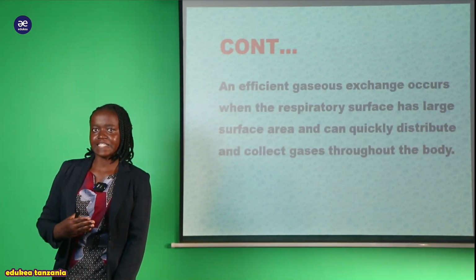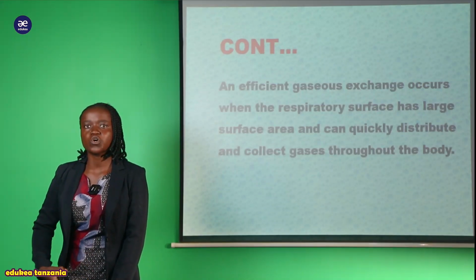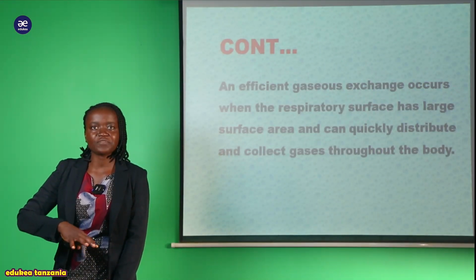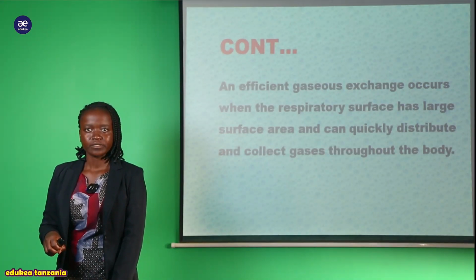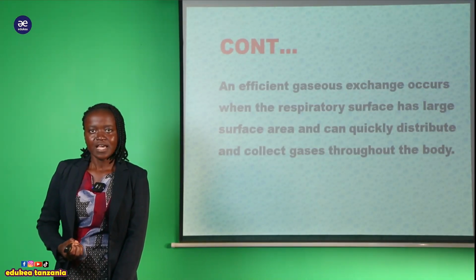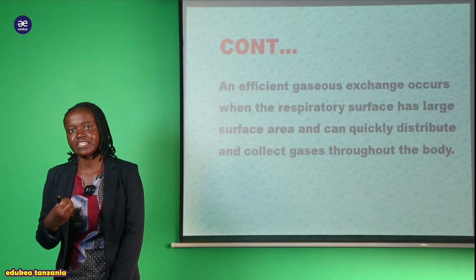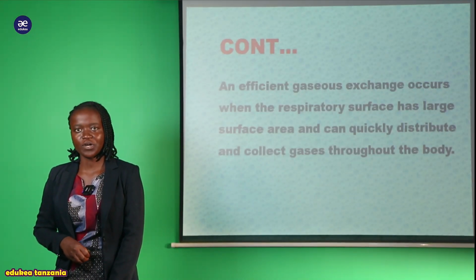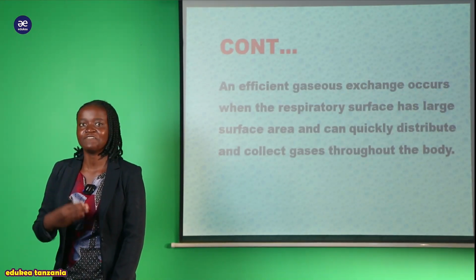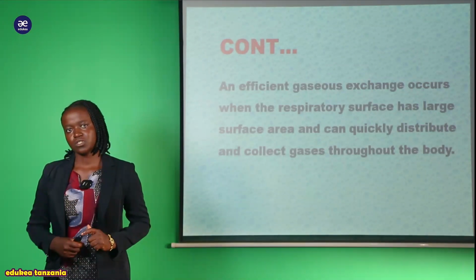Efficient gaseous exchange inatokea pale ambapo the body has that ability to collect gases from the outside, that is oxygen, to direct them into the lungs, and immediately to remove unwanted gas, that is carbon dioxide, from the body to the outside environment. And that is efficient gaseous exchange.